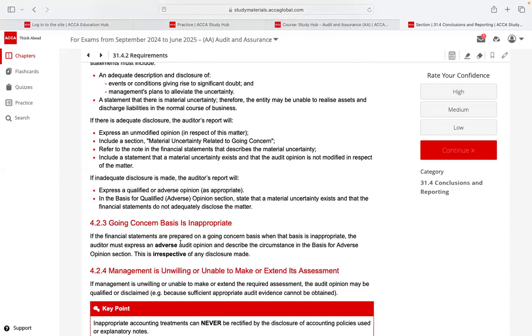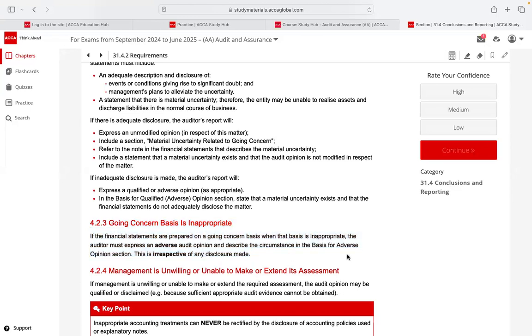Going concern basis is inappropriate. If the financial statements are prepared on a going concern basis when the basis is inappropriate, the auditor must express an adverse opinion and describe the circumstances in the basis for adverse opinion. This is irrespective of any disclosure made, right?